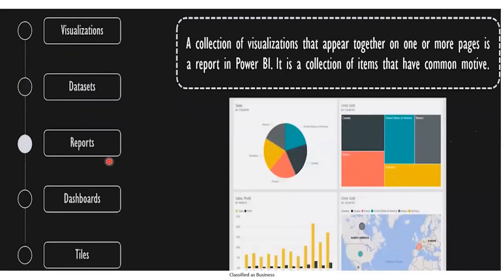Report. Once we extract the data set, we have to build the reports, right? A collection of visuals that appear together on one or more pages is a report. It's a collection of items. On one simple page, I can show these pictorial representations, the different charts based on a single data set. This is a pie chart, this is a tree map, a bar graph, and a geographical graph. So these are the different charts we can build at the report level.